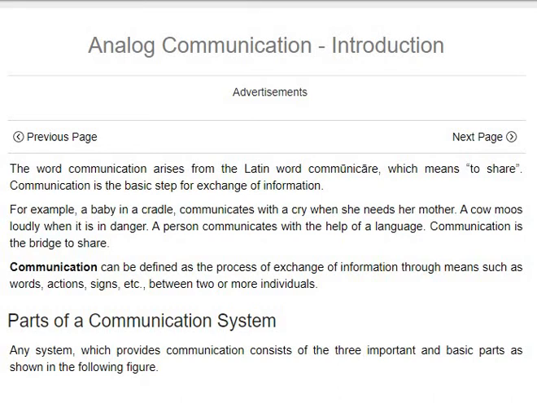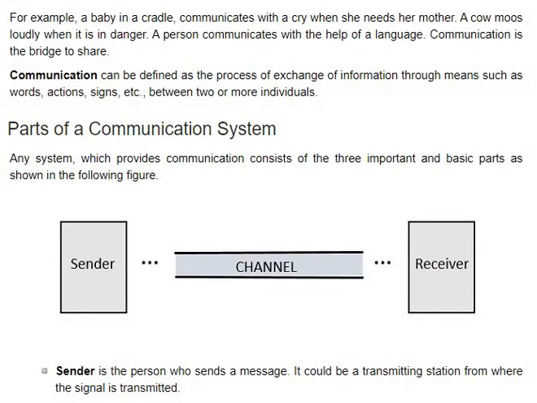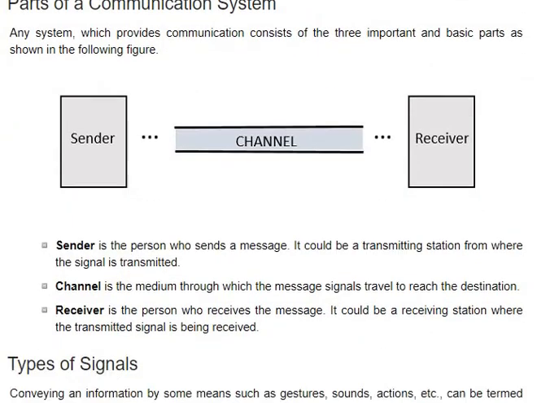The communication which happens in an analog medium is called analog communication. Parts of communication system: the question will come in the format of "draw the block diagram of a communication system." There's a sender, which is the part where it sends the message, a channel, which is a medium, and a receiver, which is the one which takes the message. This is a normal one: sender, channel, and receiver.